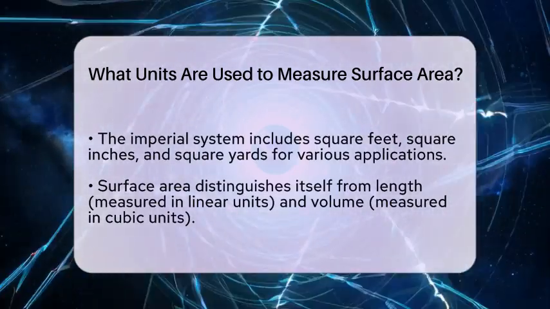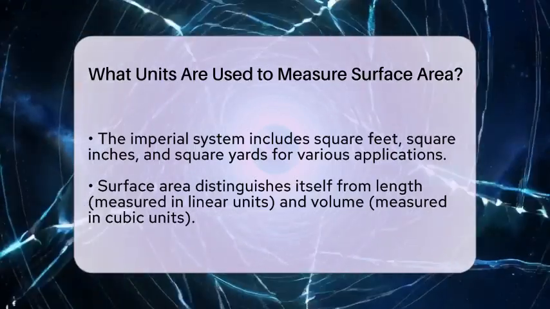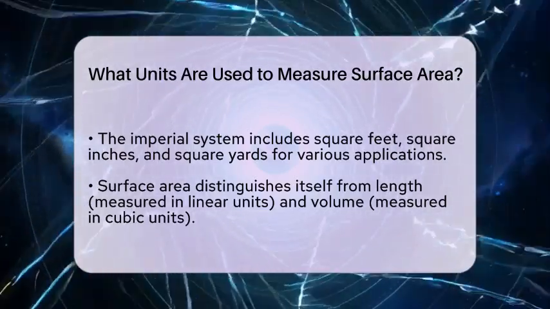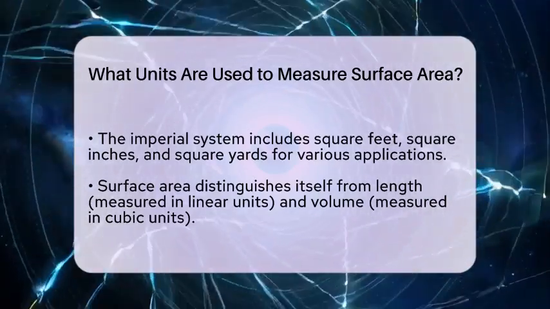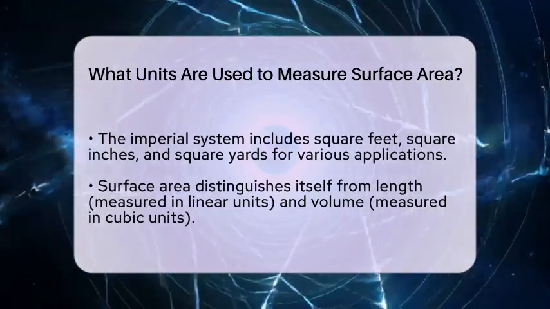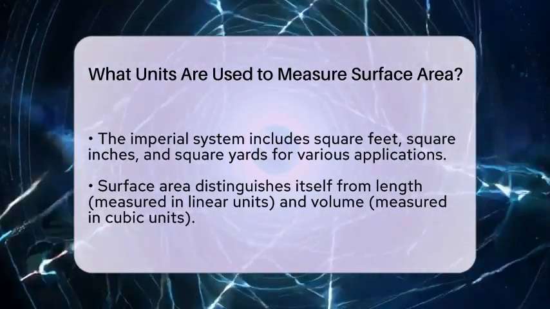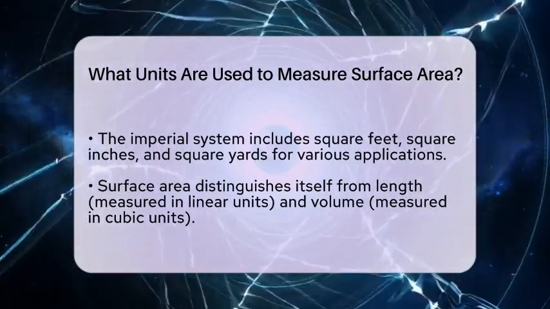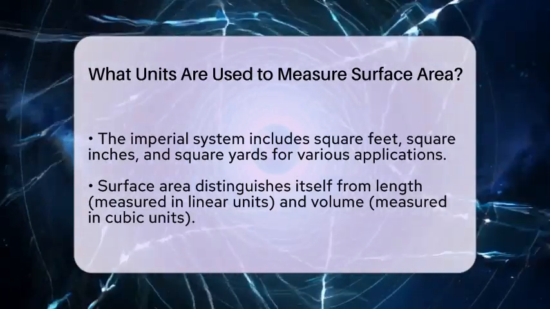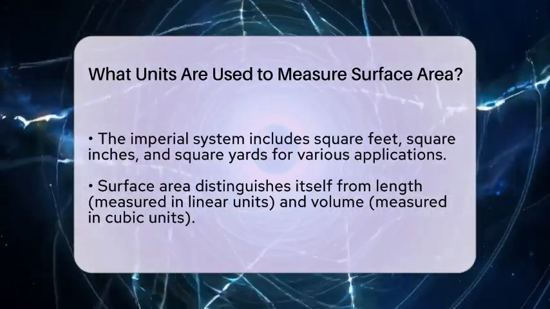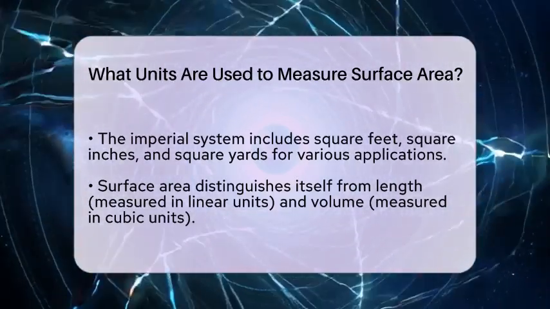For instance, when calculating the surface area of a cube, you multiply the area of one face, which is found by multiplying length by width, by the total number of faces. This gives you the total surface area expressed in square units. Similarly, the surface area of a sphere is calculated using the formula 4 times pi times the radius squared, with the result also in square units.